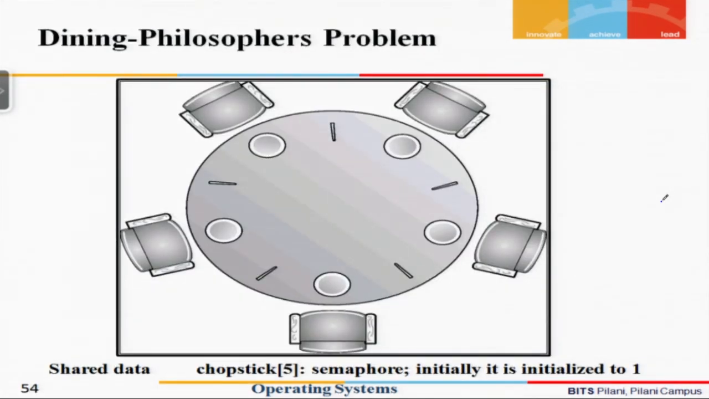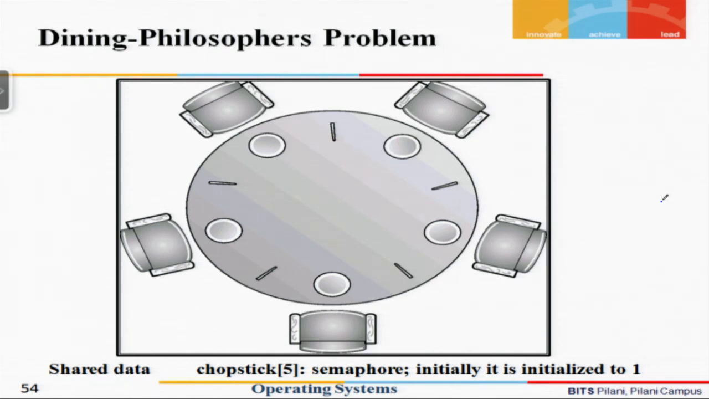This particular problem we call the dining philosophers problem, and it is a classical problem. Metaphorically, there are 5 philosophers and a round table, and on the round table there are 5 plates and 5 forks. These philosophers do only 2 things: either they philosophize or they eat. When they are thinking, they are not eating, and when they are eating, they are not thinking.